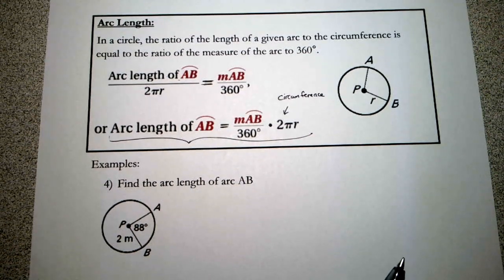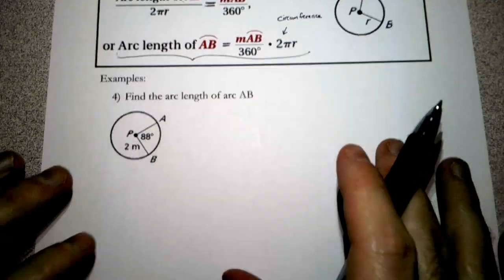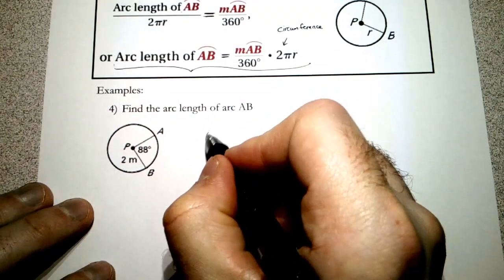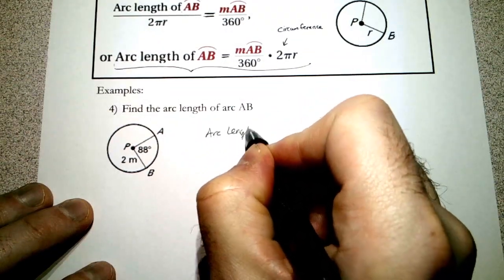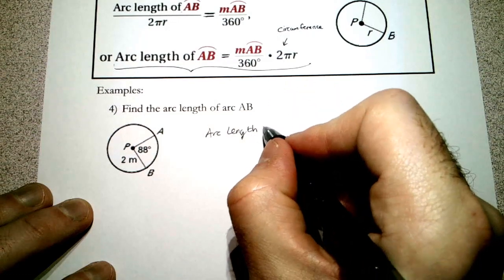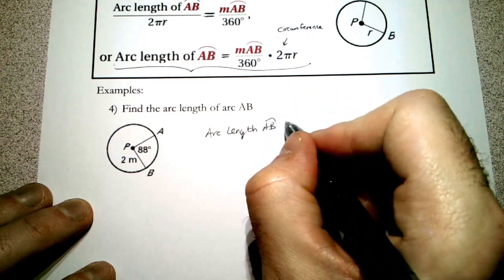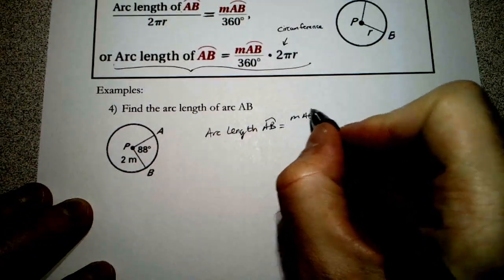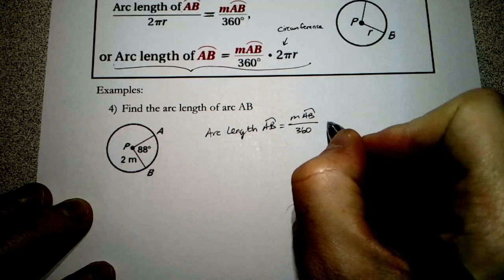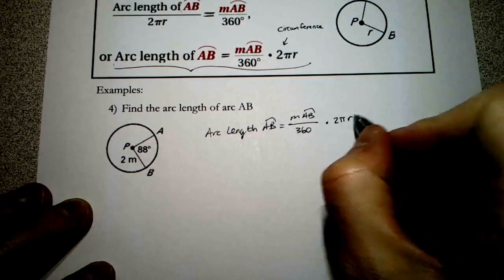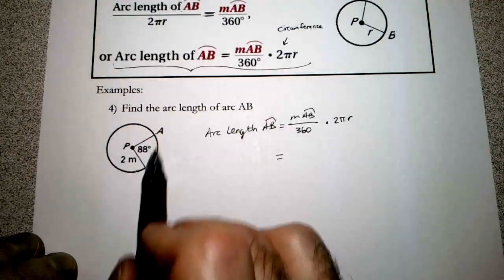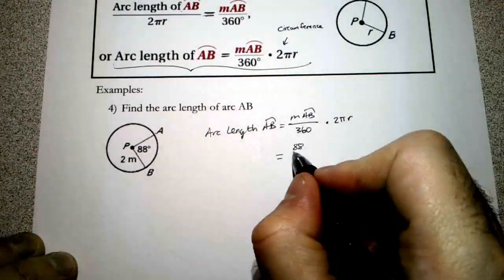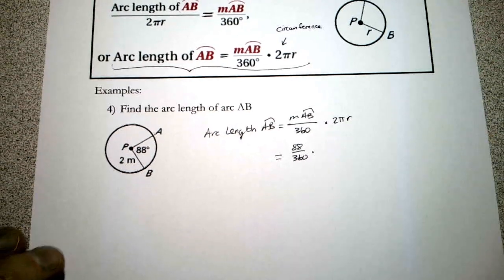So let's go ahead and try to solve some of these problems. We want to find the arc length from A to B, so the distance from A to B. Remember the formula, we'll put arc length of AB is going to be the measure of AB over 360 times 2 pi r. Now, the measure of AB is congruent to the central angle, so it's going to be 88 out of 360 multiplied by 2 pi r.